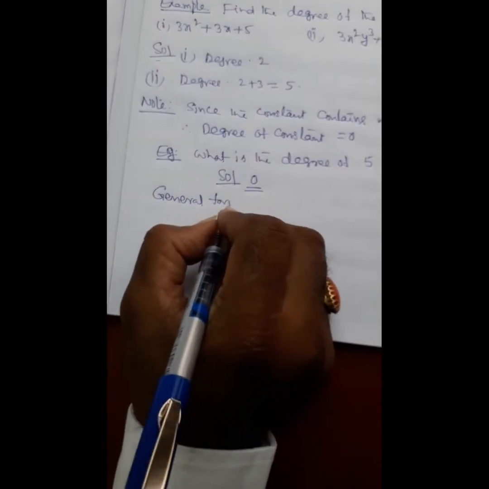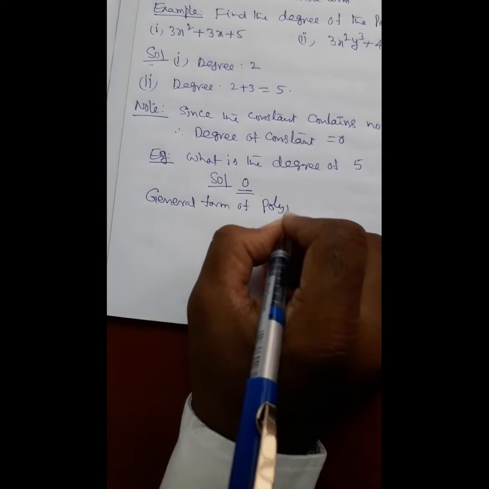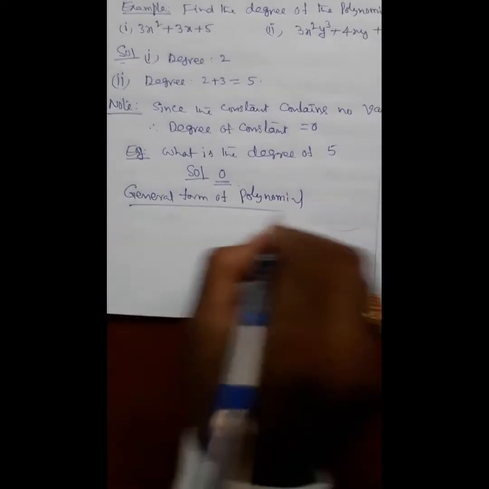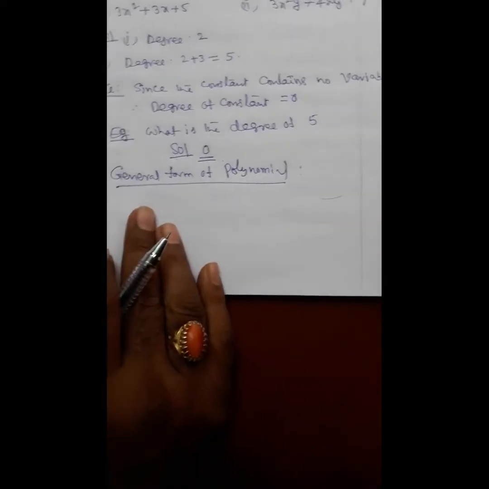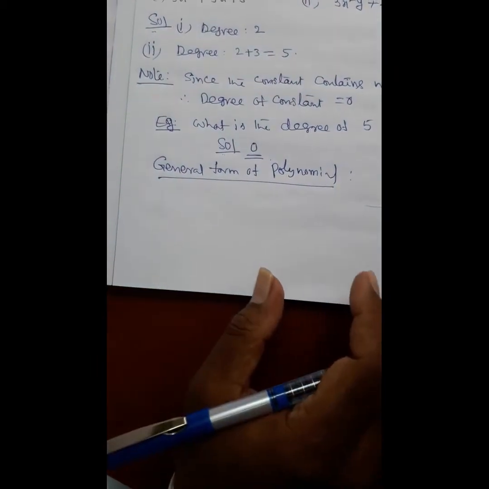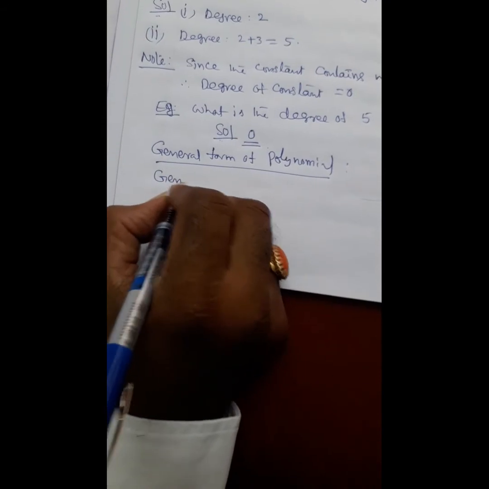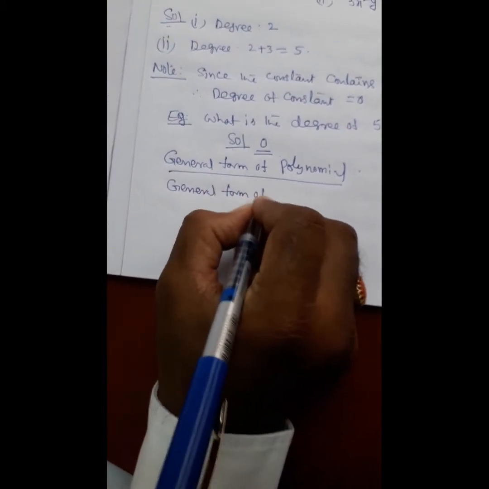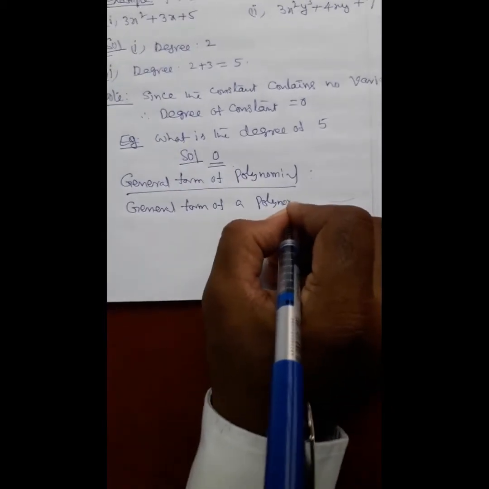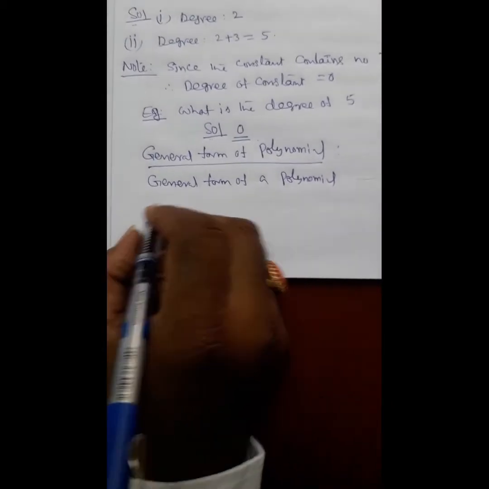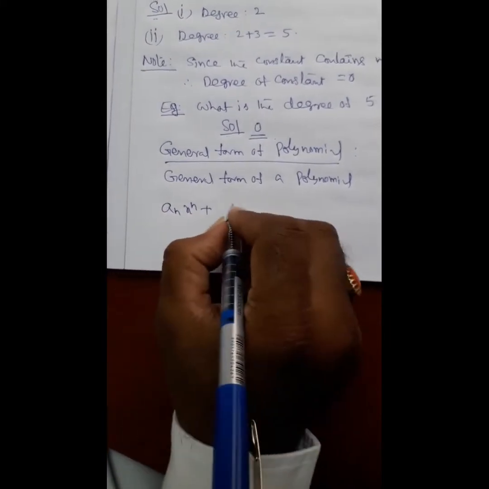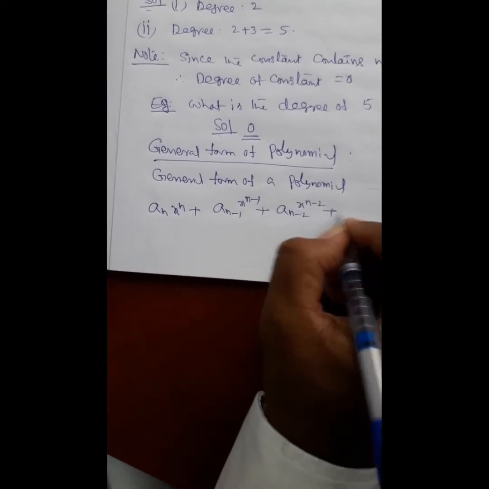From all this information, we conclude that the general form of polynomial is applicable for all: an x power n plus an minus 1 x power n minus 1 plus an minus 2 x power n minus 2 plus etc. plus a1x plus a0.